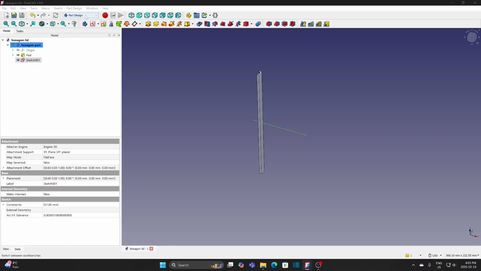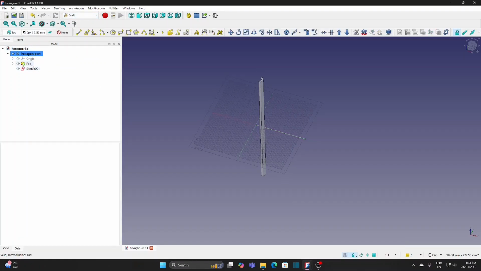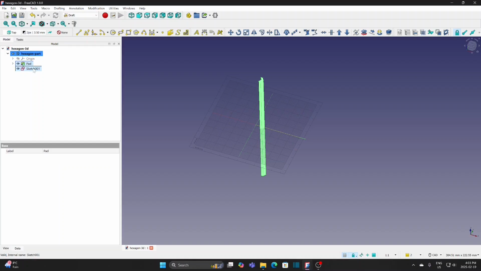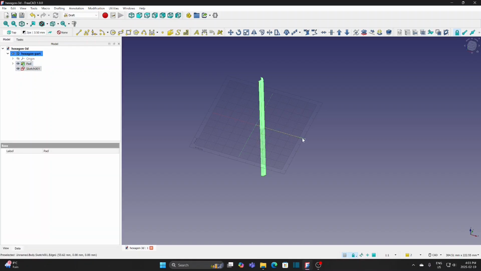Switch to Draft Workbench. Select the pad and hold the Control key, then select the sketch. Or I can select the pad and hold the Control key, then select the line. It is same.